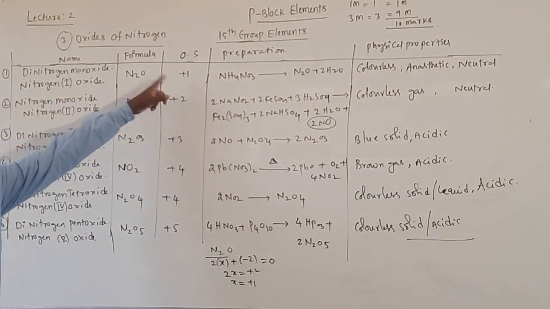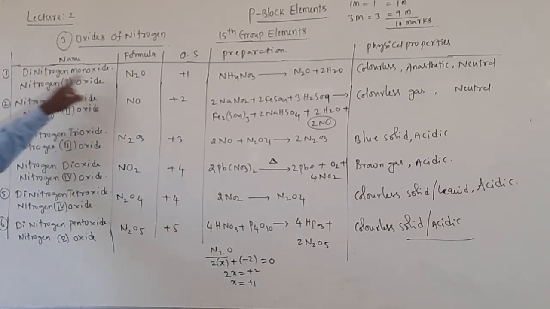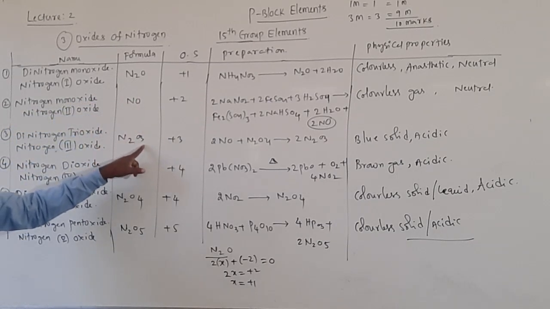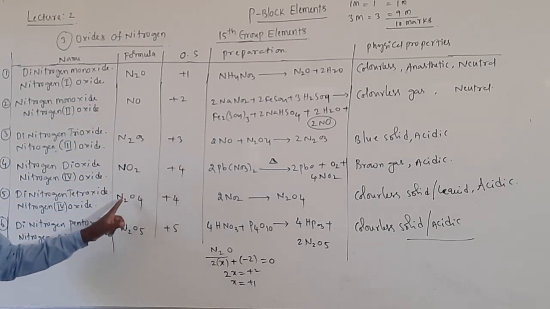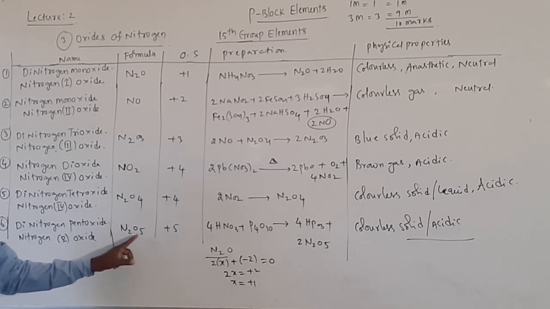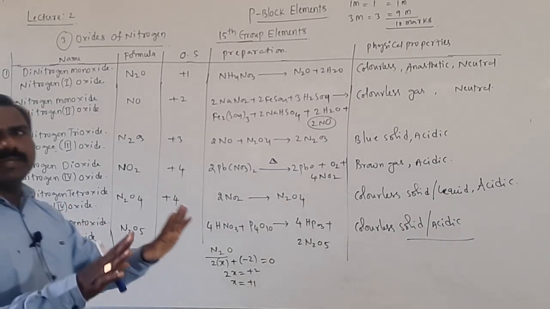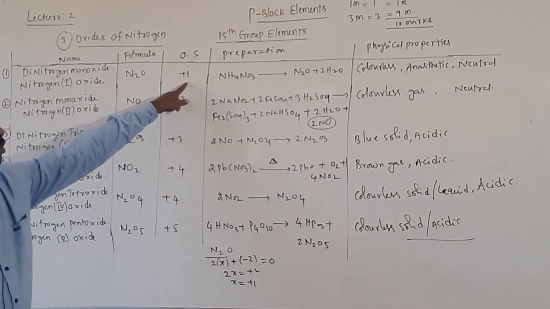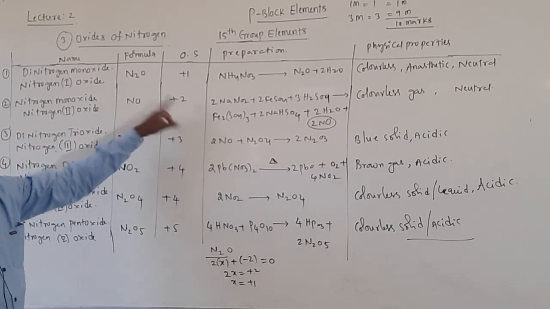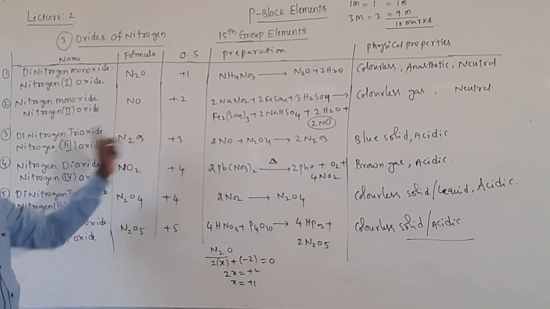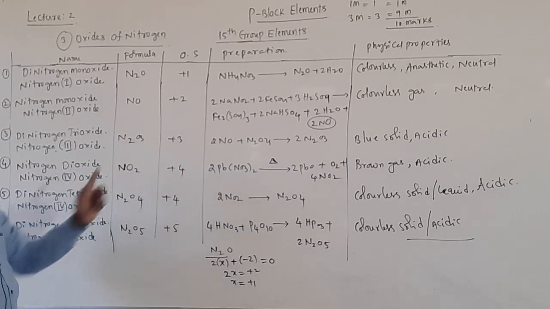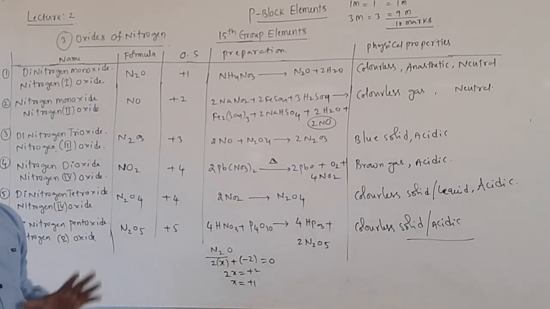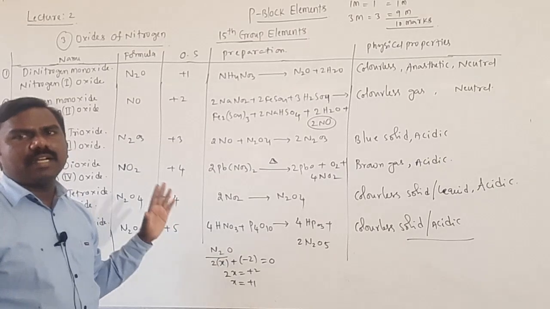Based on oxidation state also we can say the name. Normally dinitrogen monoxide, nitrogen monoxide, nitrogen trioxide, nitrogen dioxide, dinitrogen tetroxide, dinitrogen pentoxides. These are normal names. As per oxidation state also we can say names. Nitrogen 1 oxide, nitrogen 2 oxide, nitrogen 3 oxide, nitrogen 4 oxide, and it is also nitrogen 5 oxides. These are the names, formulas and their oxidation states.